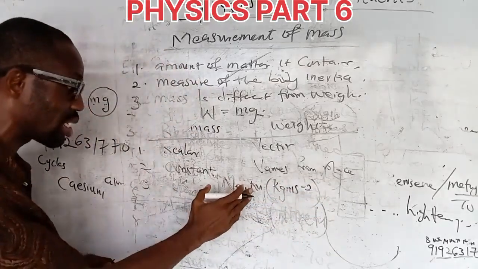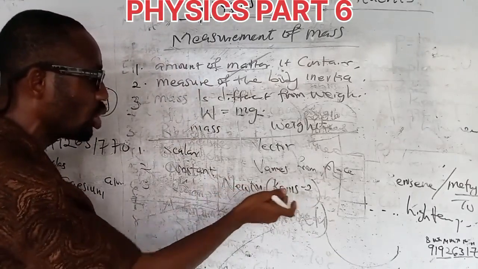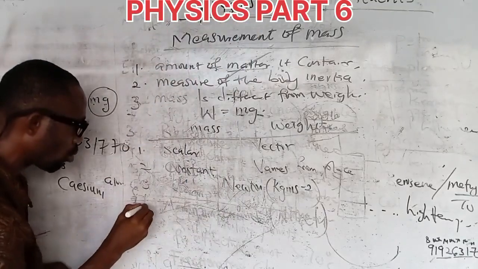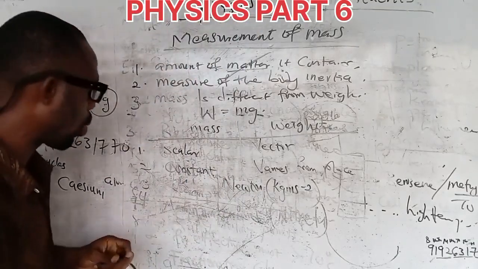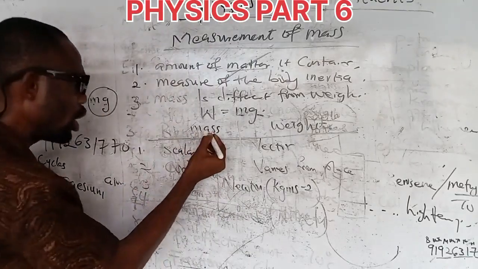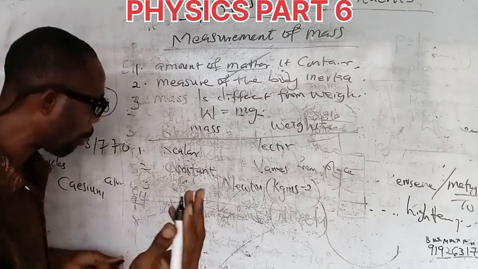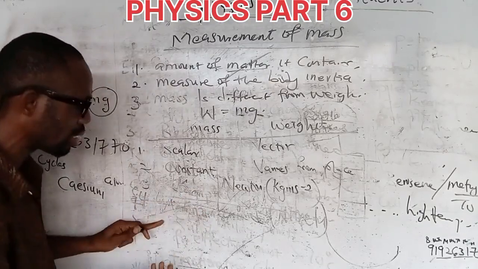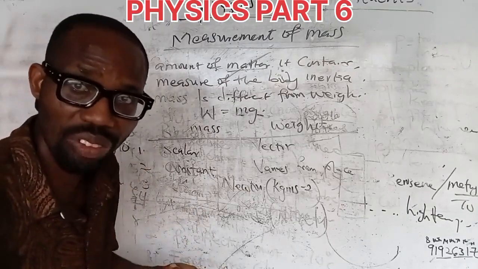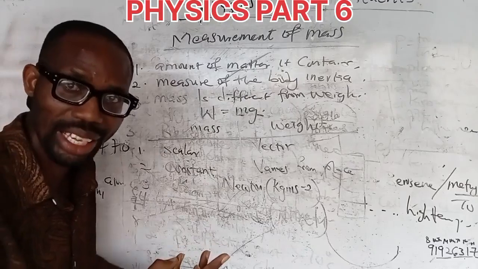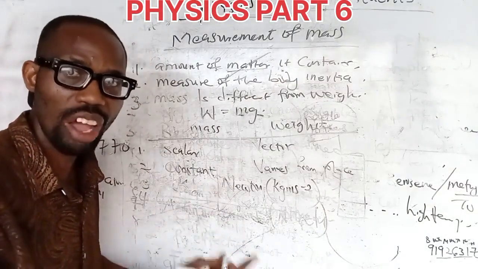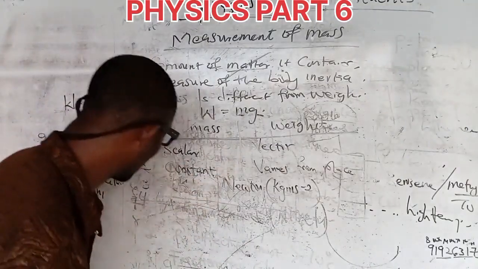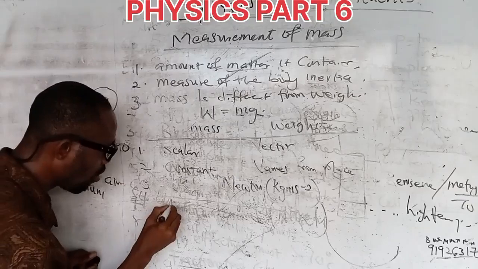Take note of this. When we talk about equivalent units, we're going to be using this to analyze when we get to that place. Number 4, the instruments used in measuring mass include the lever balance, top pan scale, chemical balance, and beam balance.